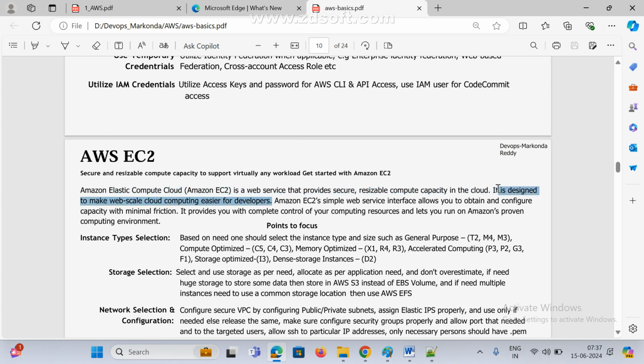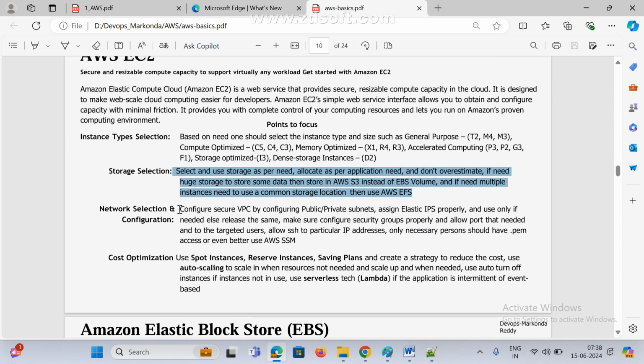I don't want physical servers. I want to create one server. And the Amazon EC2 simple web service interface allows you to obtain and configure capacity with minimal functionality. What do you want? See here, this is the main instance type selection. What type of instance do you want? What is the storage you want? How much storage do you want? What is the network you want? And what is the cost optimization?